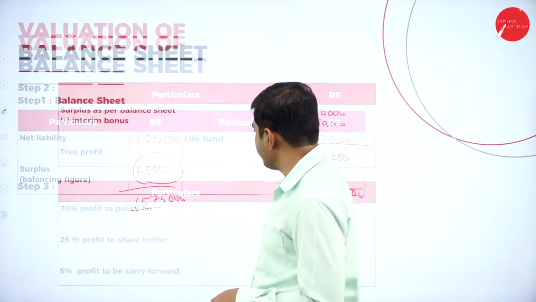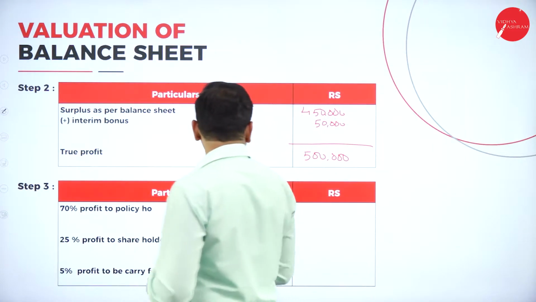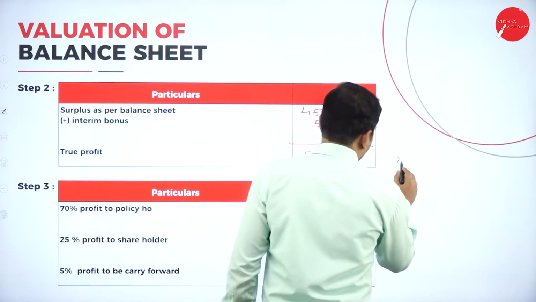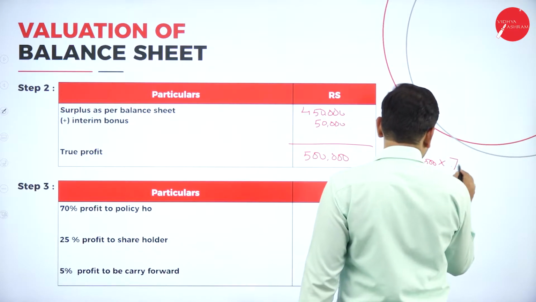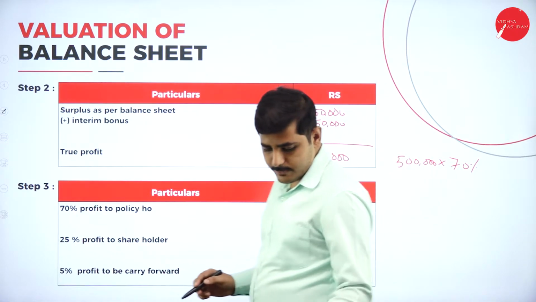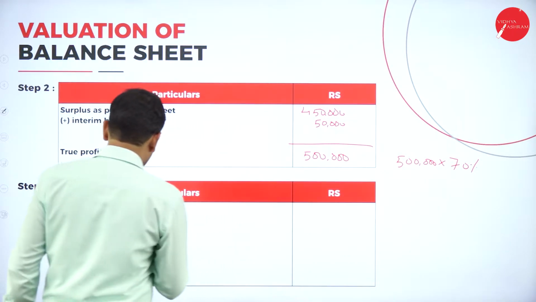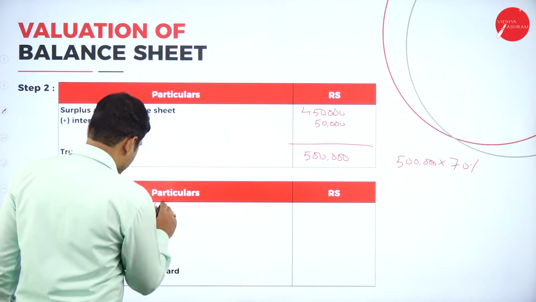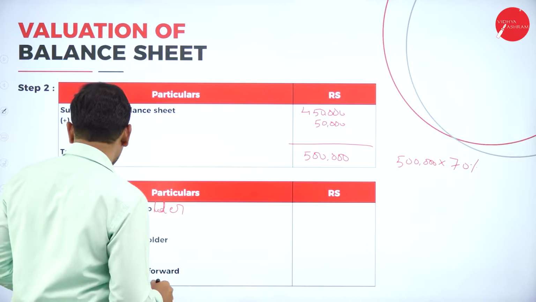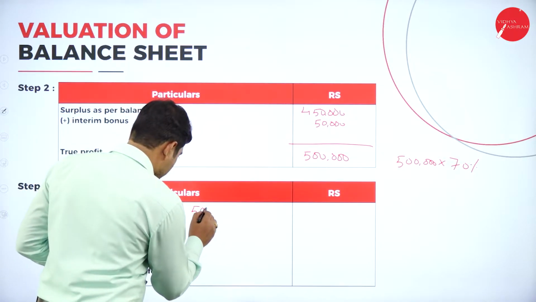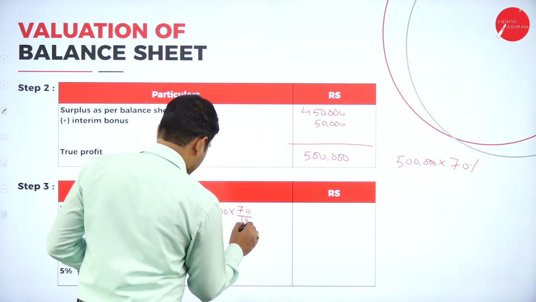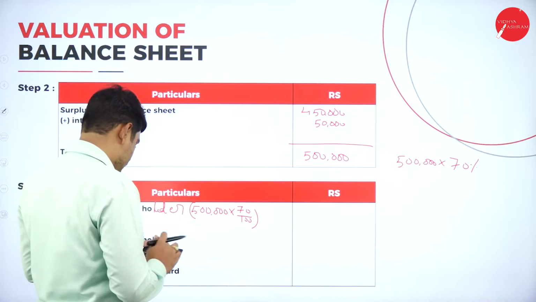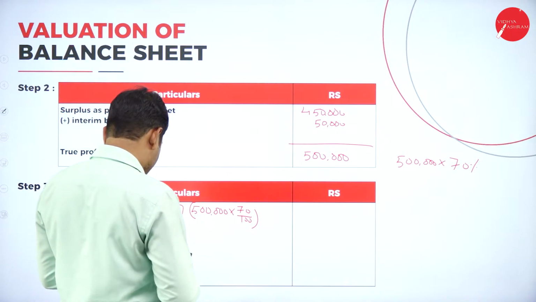Let's calculate. Out of 5 lakh, 5 lakh into 70%. So for the policy holder, it is 5 lakh into 70 divided by 100.